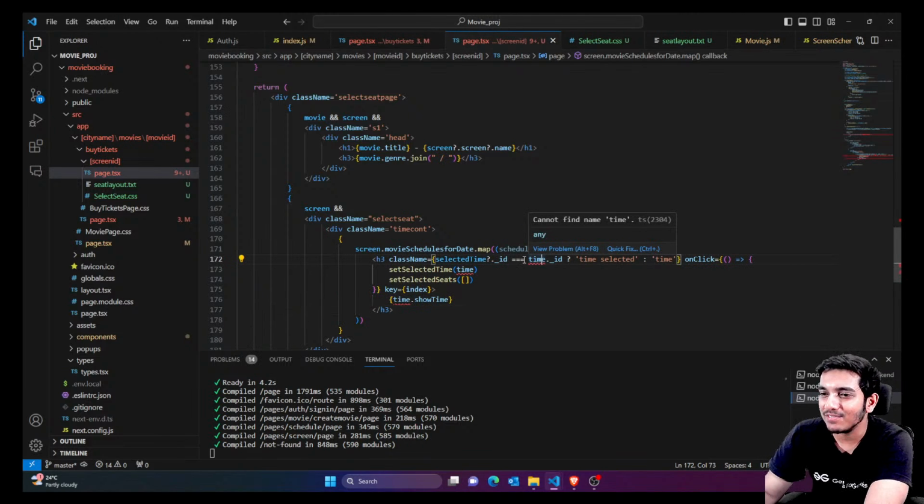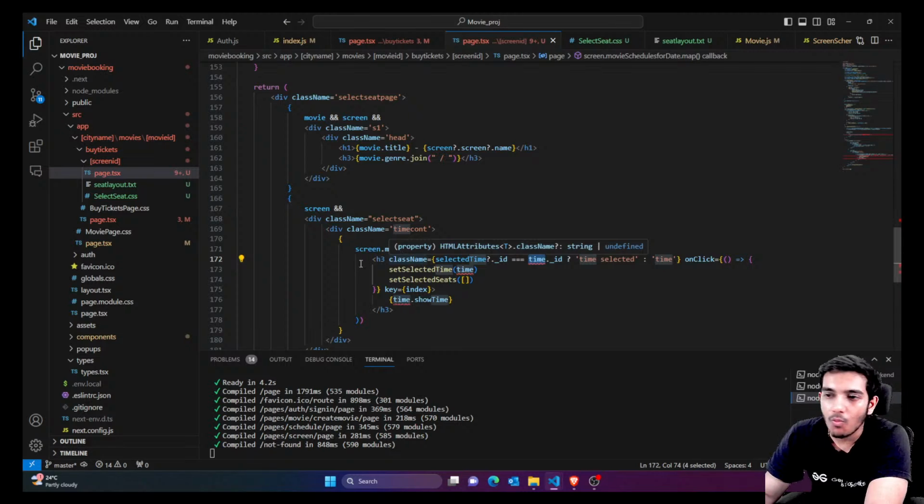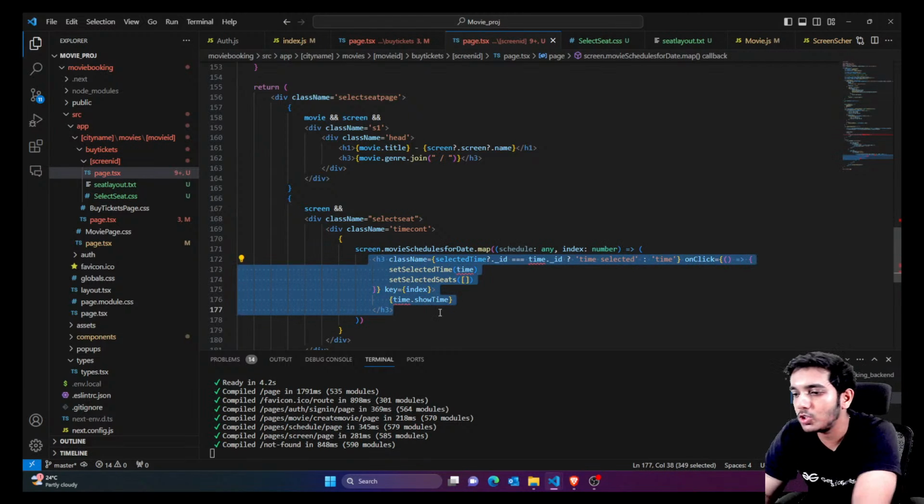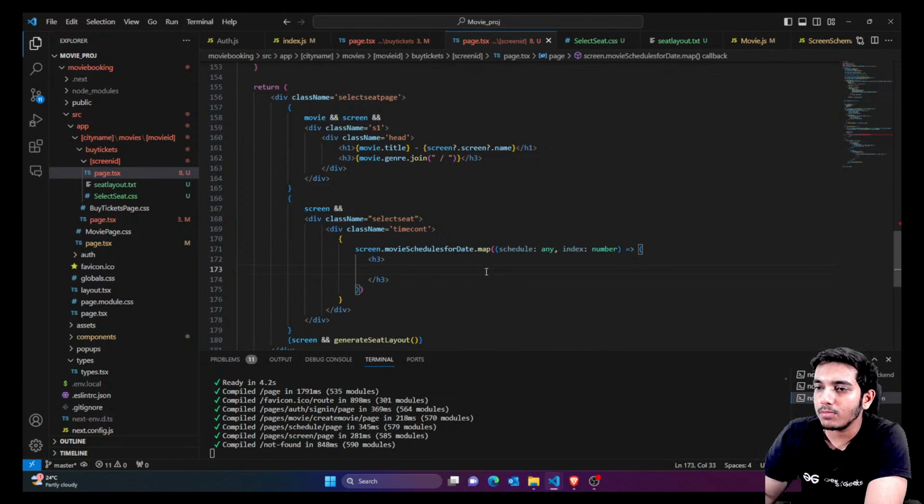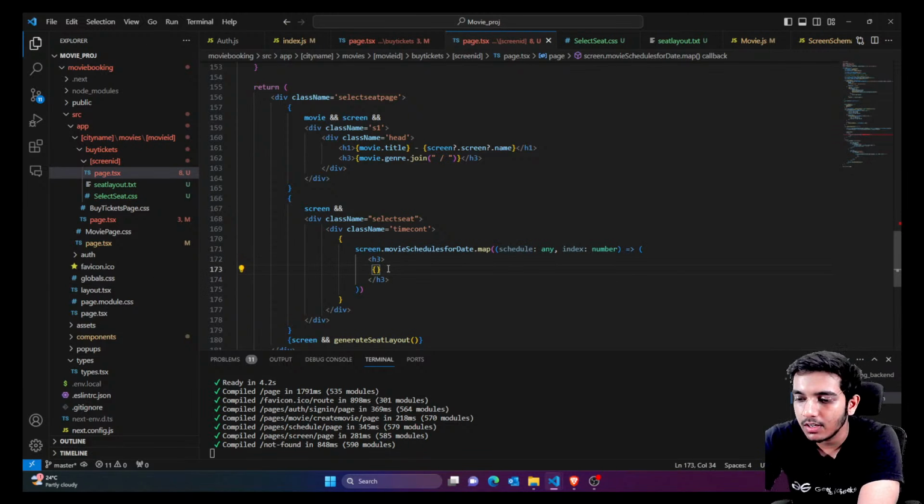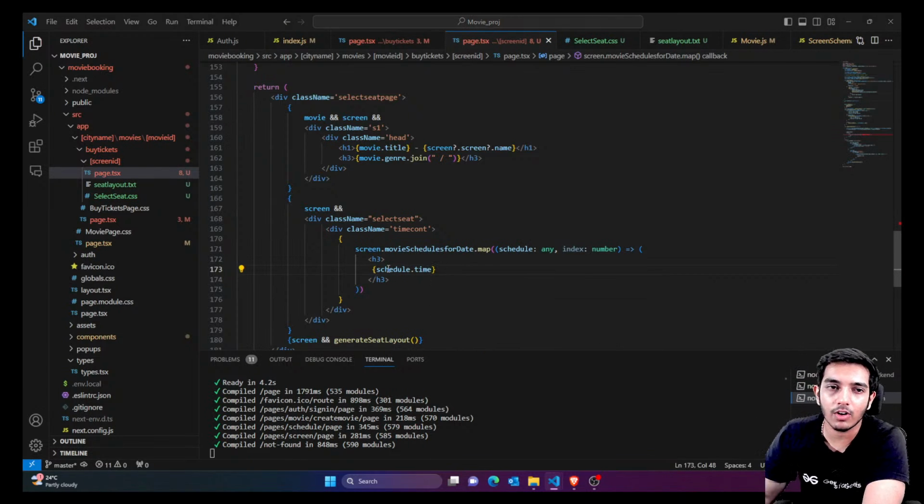Okay, anyways, this project I think you have joined from between, so it's a bit complicated project. Okay, so now I'm just going to say that whatever time you have selected, you have to show that time. So I'll just say that we have an h3 tag here. From the schedule I want to just show the time. So I'll just say schedule dot time. Fine, let's see how it looks.